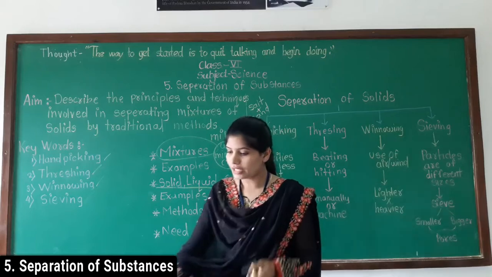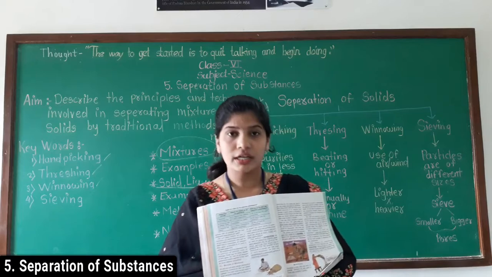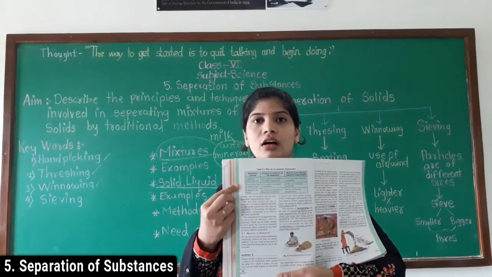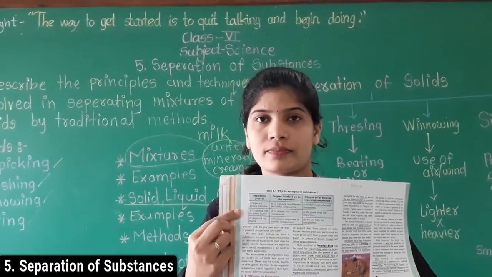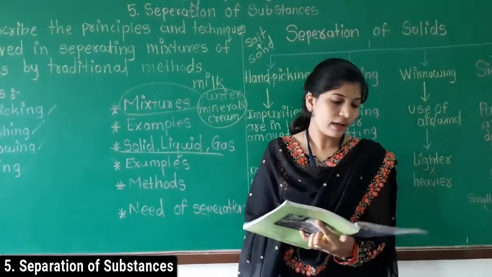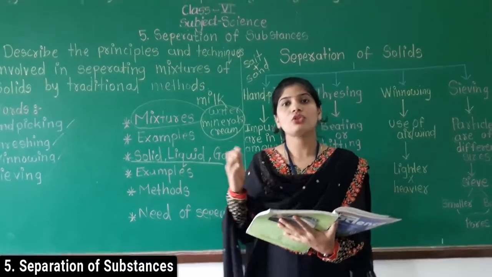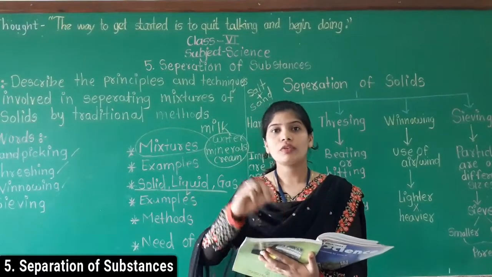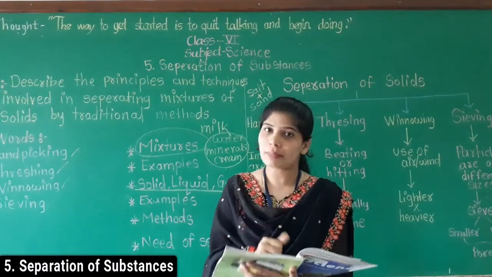In your textbook there is one table you can see on page number 36. Three examples are given. I will read that. First example is separating stones from rice. Ask your grandmother or your mother. She is removing the stones from rice, correct? It means again here is a separation method.